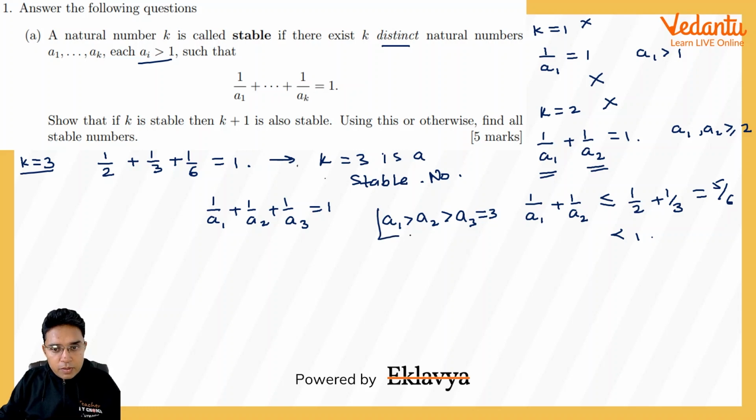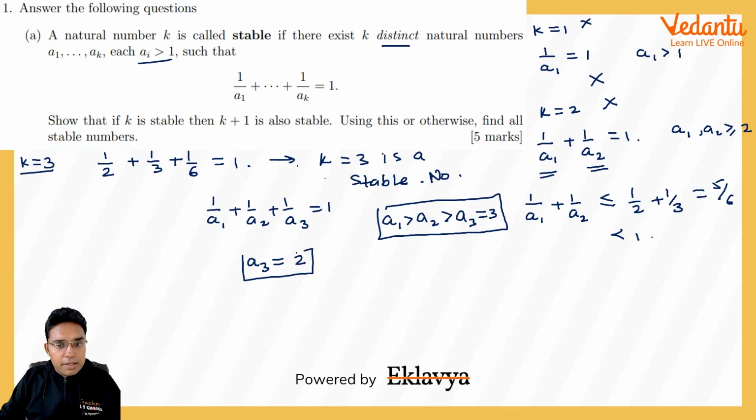In that case, you can see that 1 upon 3 plus smaller terms will not become 1. So in order for this to become equal to 1, we have to have the smallest number, let us say a3, equal to 2, because they have to be greater than 1. So a3 has to be 2, then only is there a possibility this becomes equal to 1.